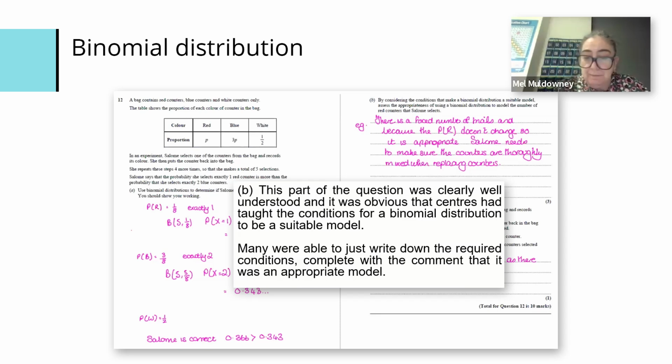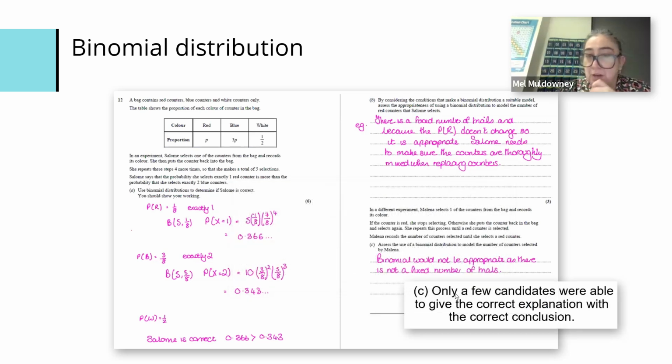Again, on this appropriateness, only a few candidates were able to give the correct explanation with the correct conclusion. So a very common theme, if you're looking for some wins in terms of students, on some topics, being able to assess the appropriateness, they're really good at, like Part B on this.